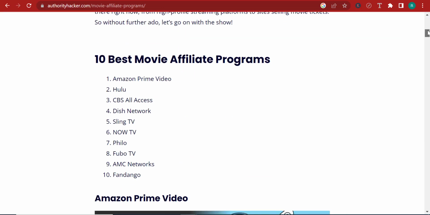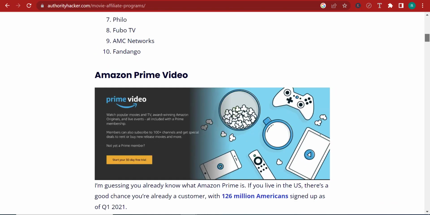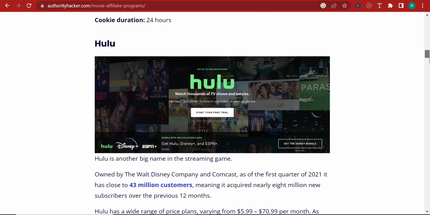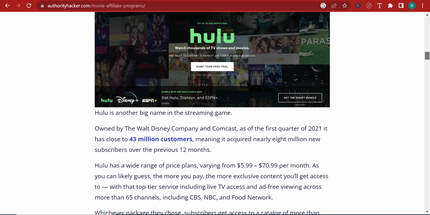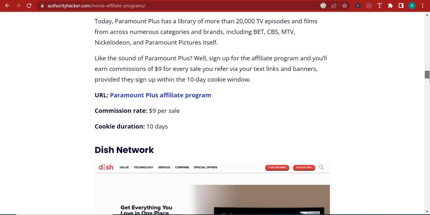So for instance, over here, we have 10 best movie affiliate programs according to Authority Hacker. Now, you have Amazon Prime Video, Hulu, CBS All Access, Dish Network, Sling. Now, so many of you might be thinking, what about Netflix? Can't we promote Netflix? Can we be Netflix affiliates? And the answer to that question is no. You can't be Netflix affiliates because Netflix doesn't need affiliates.